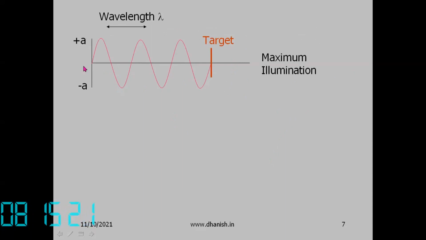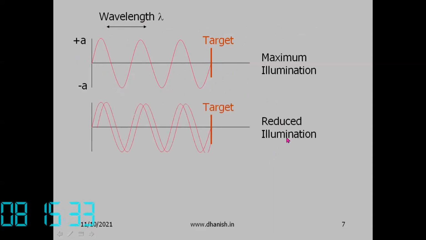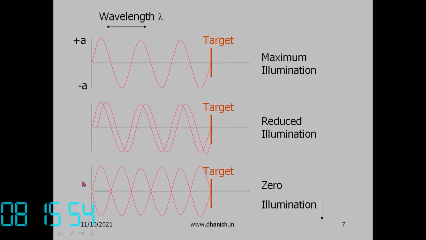If you have one wave like this, this is the wavelength, this is the amplitude, it illuminates the target. If both waves are in phase, both will add together, resulting in maximum illumination. If one set of waves is displaced slightly, then the amplitudes will not add up that much, resulting in reduced illumination.